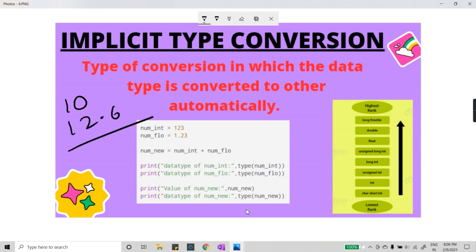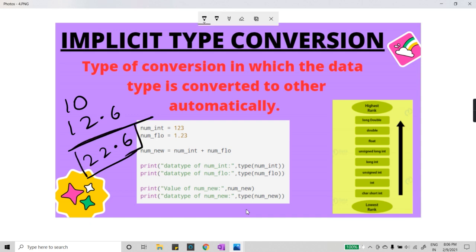When I am doing the addition of a float value and an integer value, let's say I was doing this not in a programming language but on my own in basic mathematics. I am adding an integer value and a float value. So what output would I get? I would get 22.6. What kind of output is that? I would get a float value.